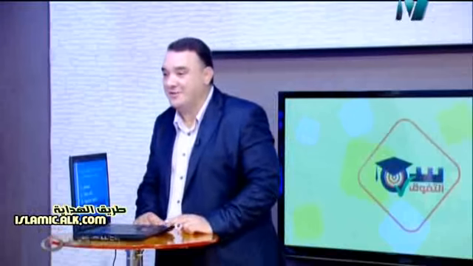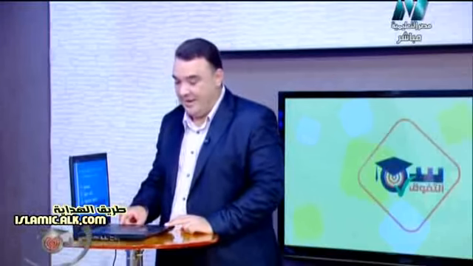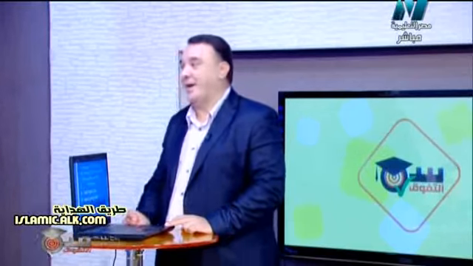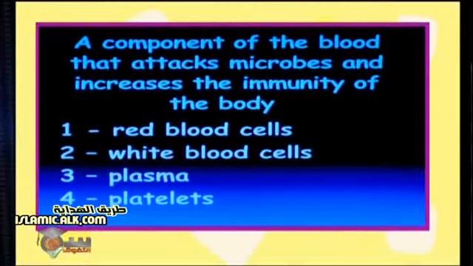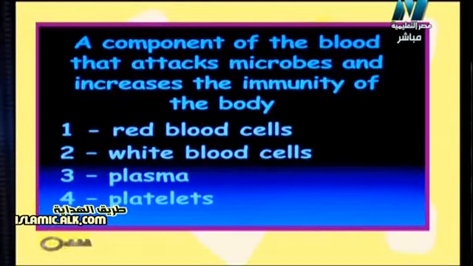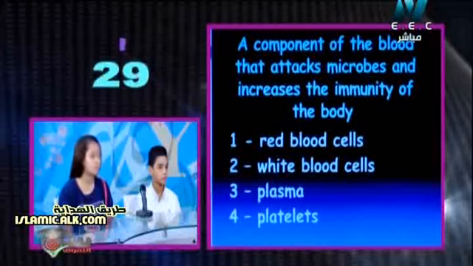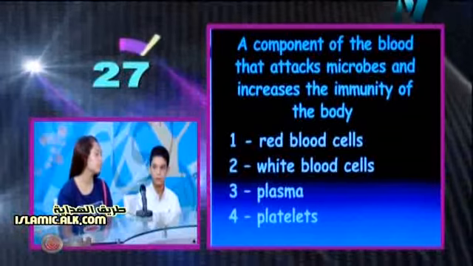9 points. Okay. Second team? 8 points. Okay. So the question says for the second team, a component of the blood that attacks microbes and increases the immunity of the body. Remember we have 4 components in the blood: red blood cells, white blood cells, plasma, platelets. One of them attacks microbes and at the same time increases immunity. So what is this component?